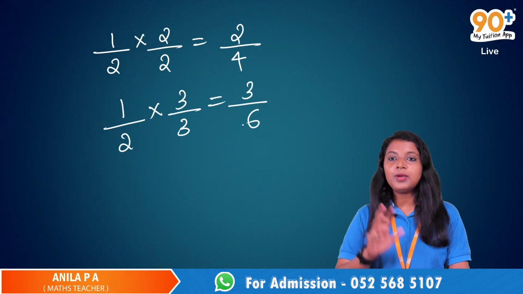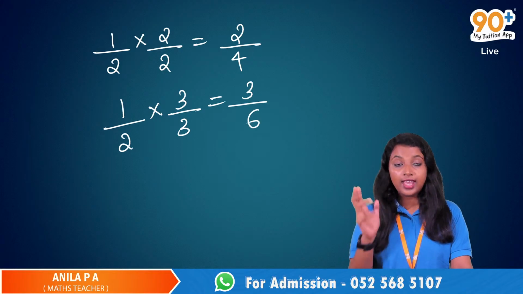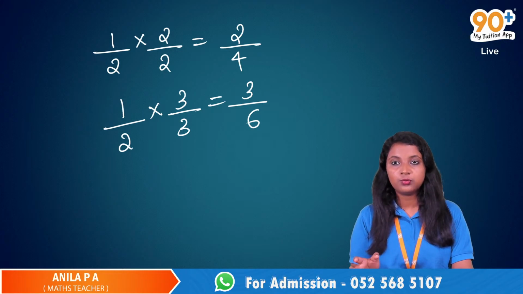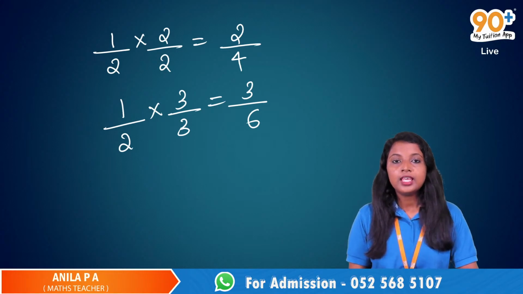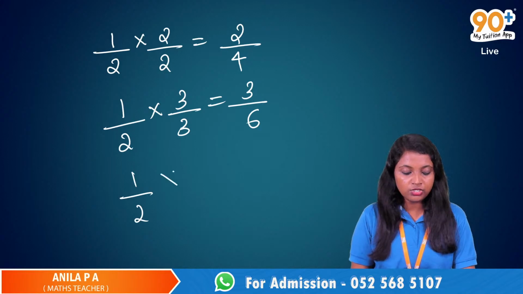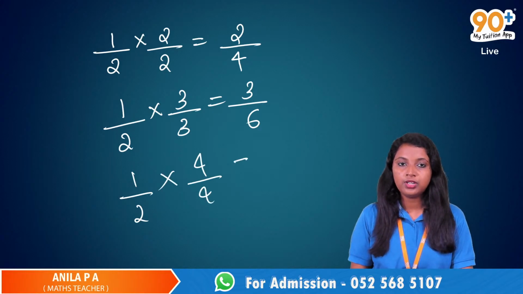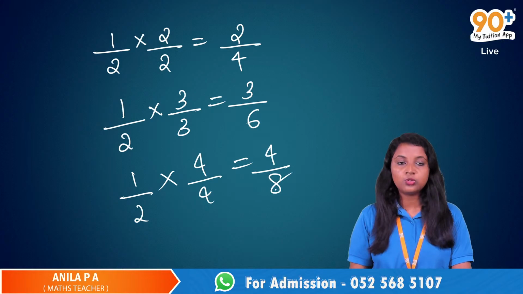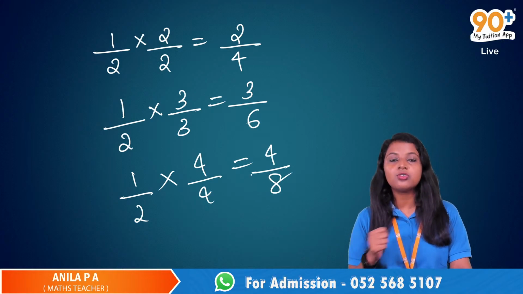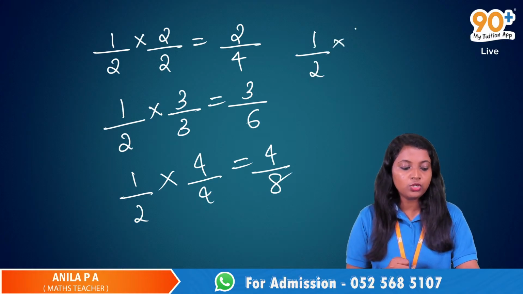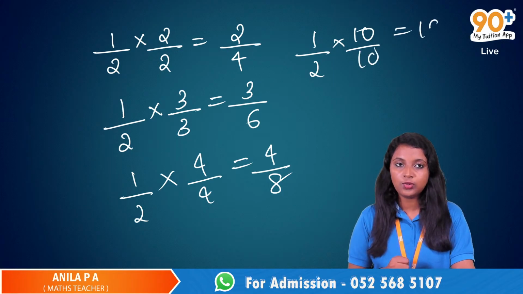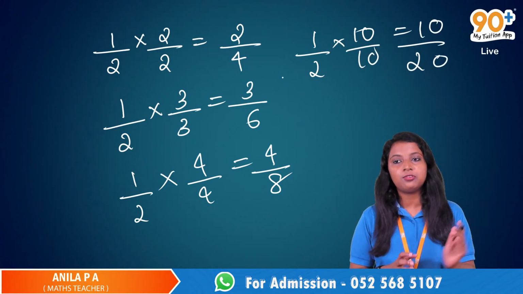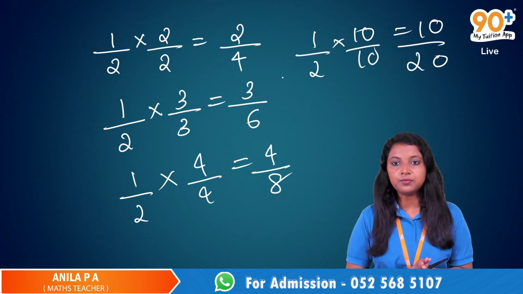So 3 by 6 is also an equivalent fraction of 1 by 2. Then 1 by 2 into 4 by 4, you will get 4 by 8. So 4 by 8 is an equivalent fraction of 1 by 2. Then 1 by 2 into 10 by 10, you will get 10 by 20. So all these are equivalent fractions.